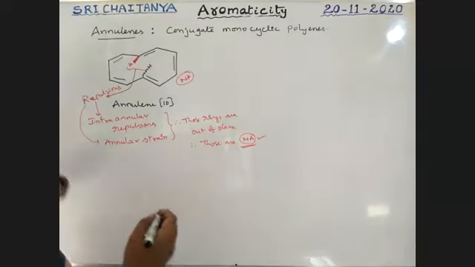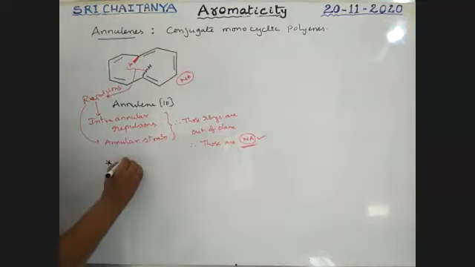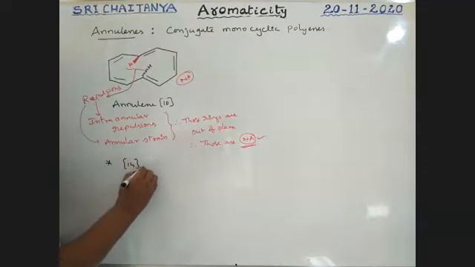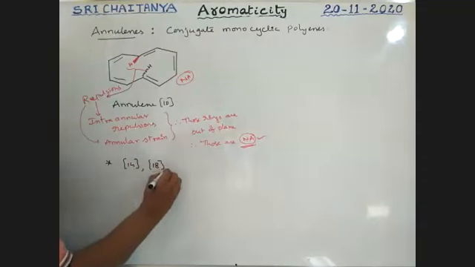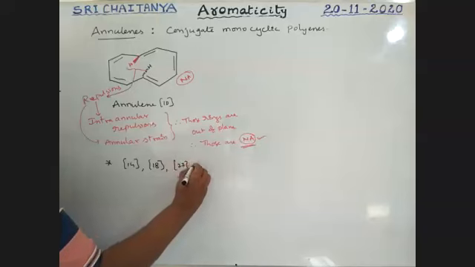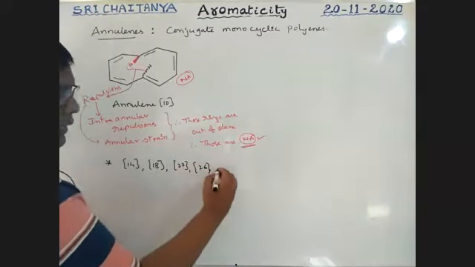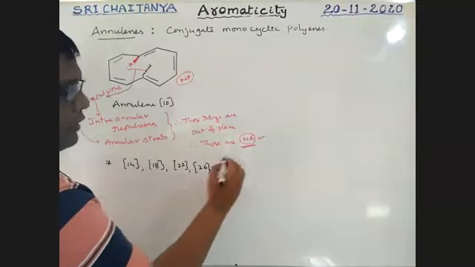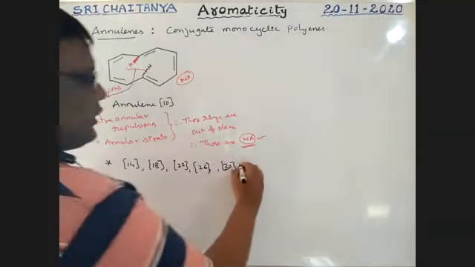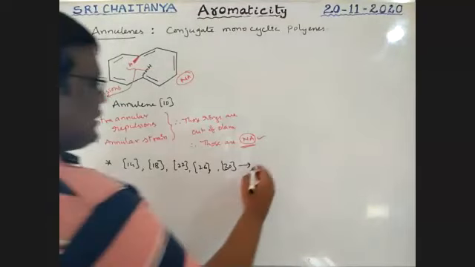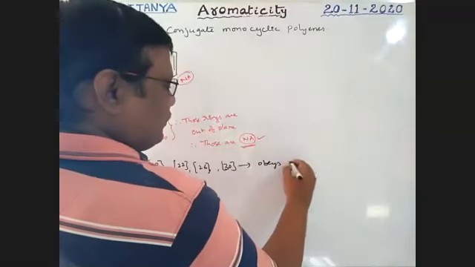So see here, boys, [14]annulene, [18]annulene, [22]annulene, [26]annulene, [30]annulene. These are all compounds that obey Huckel's rule.